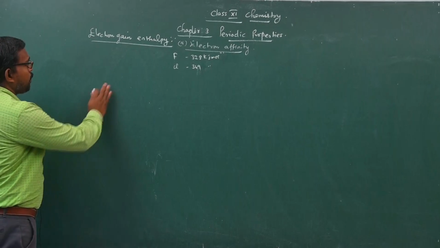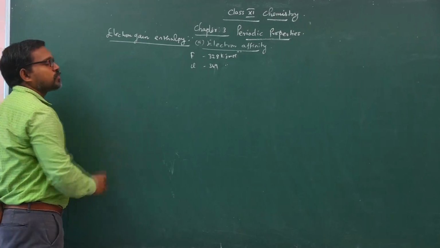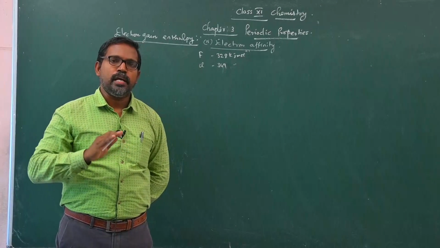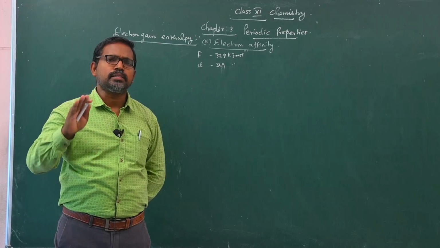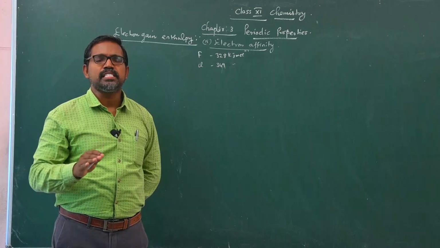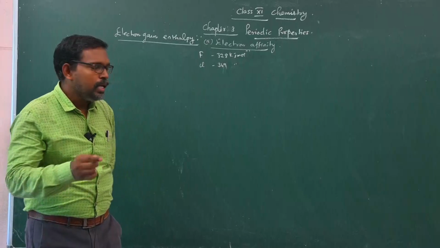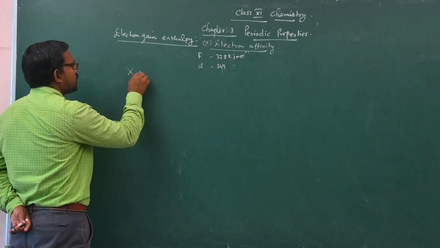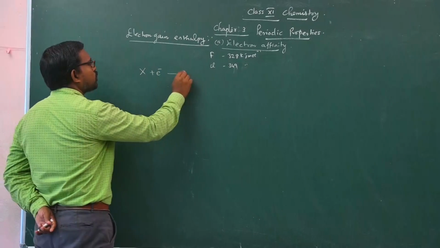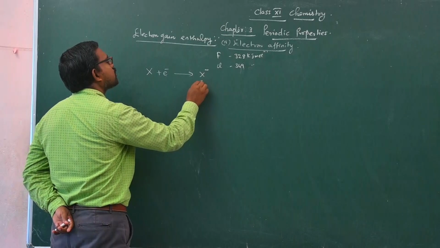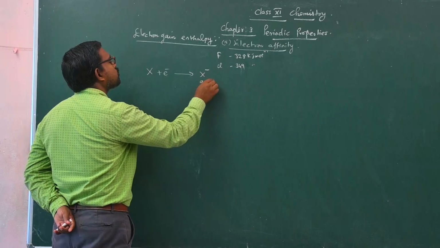Electron affinity is defined as the amount of energy released when an atom accepts an electron to form a monovalent gaseous anion. Let us consider X is an atom which accepts the electron to form X minus as an anionic species.